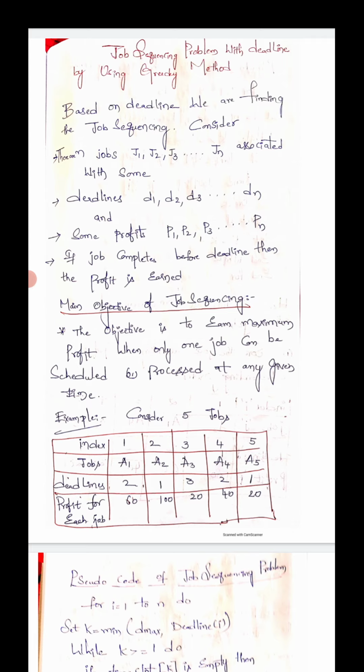The main objective of job sequencing is to earn a maximum profit when only one job can be scheduled or processed at any given time.